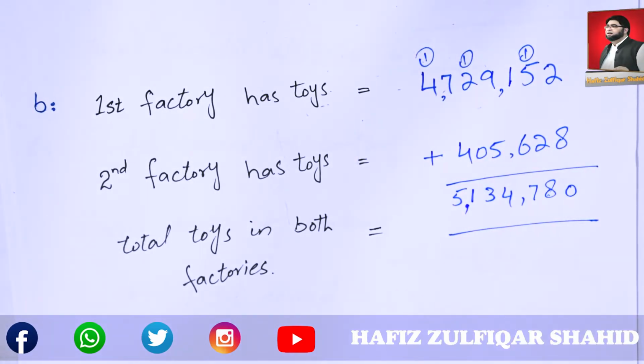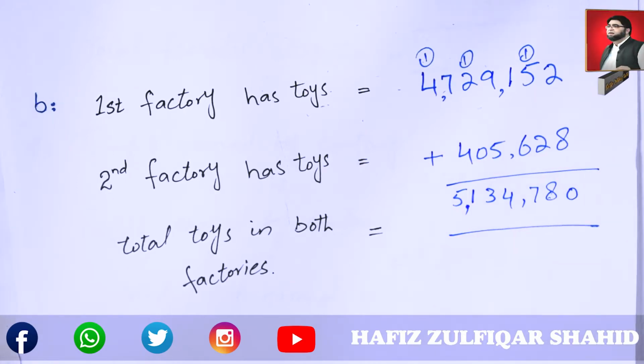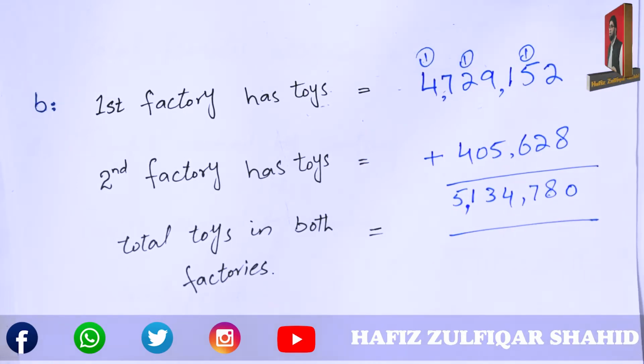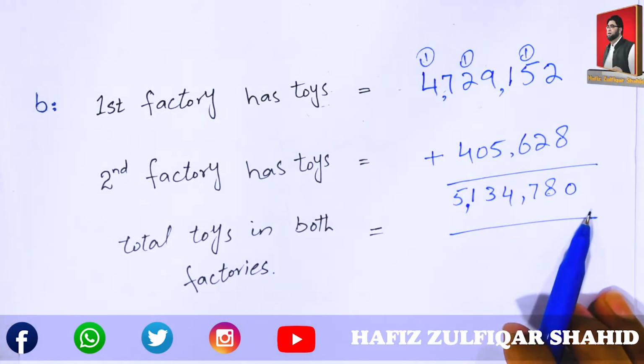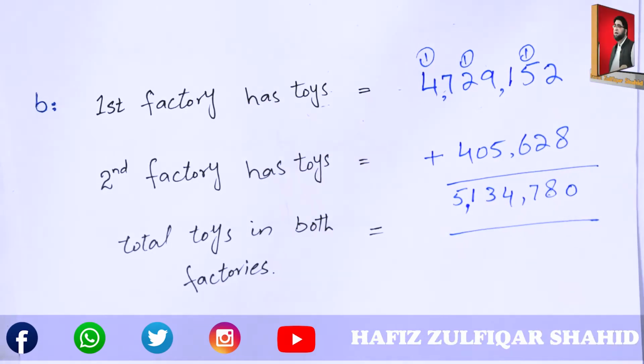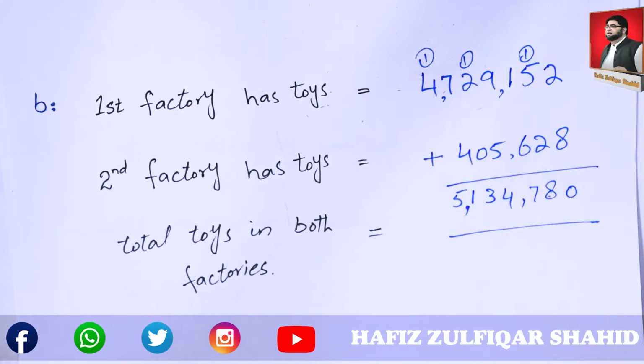You can see, if we add the number of toys of both factories, the total toys in both factories were 5,134,780.